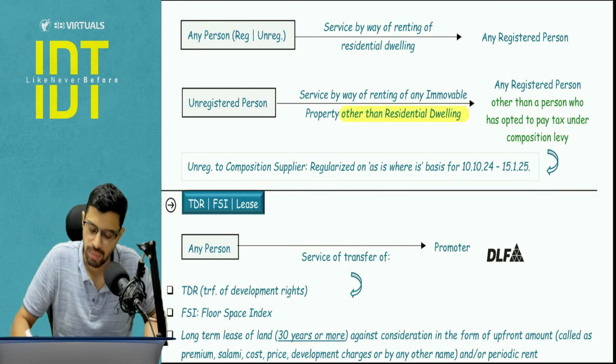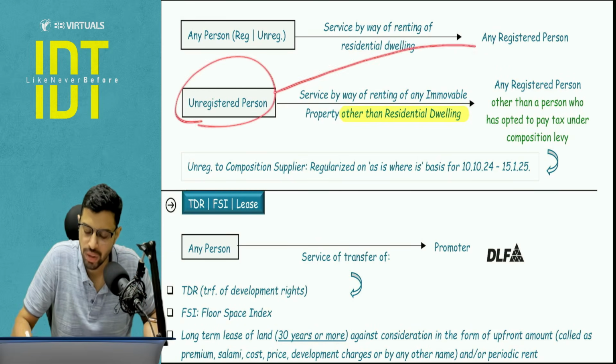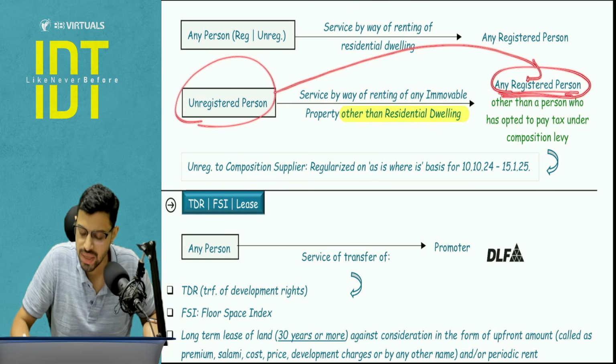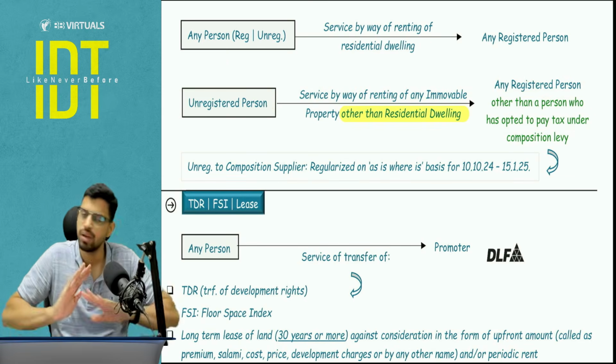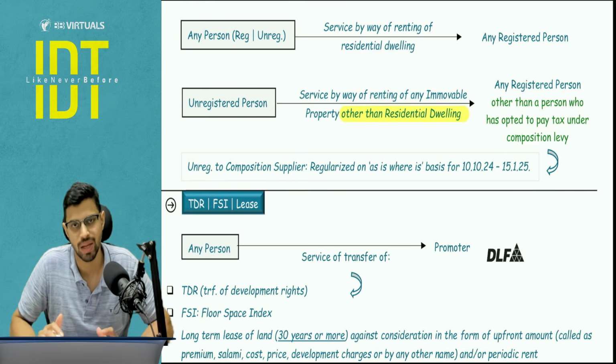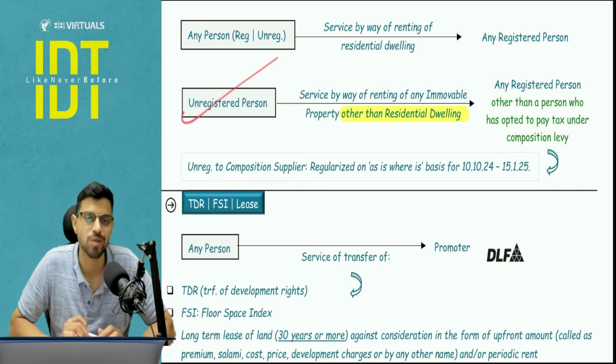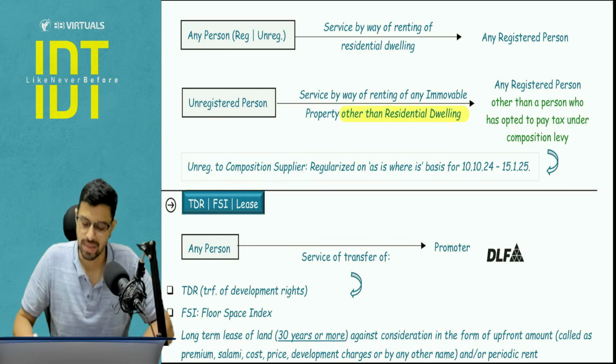So here there was an amendment that for commercial property on rent from an unregistered person, if the recipient is registered but under the composition scheme, RCM will not apply, tax will not be there. Why will tax not be there? Because the supplier is also unregistered. Is it clear? Don't use the word exempt. Say there is no tax.